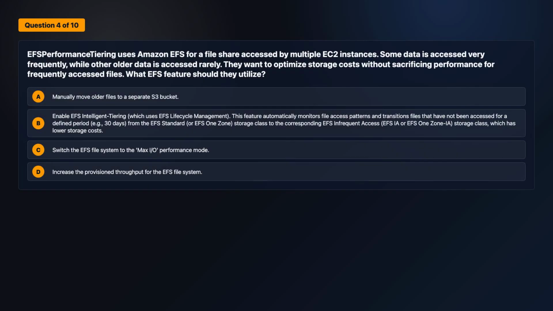Next up, question 4. One detail changes the answer. EFS performance tiering uses Amazon EFS for a file share accessed by multiple EC2 instances. Some data is accessed very frequently, while other older data is accessed rarely. They want to optimize storage costs without sacrificing performance for frequently accessed files. What EFS feature should they utilize? Select one answer. Review the answer choices on screen.